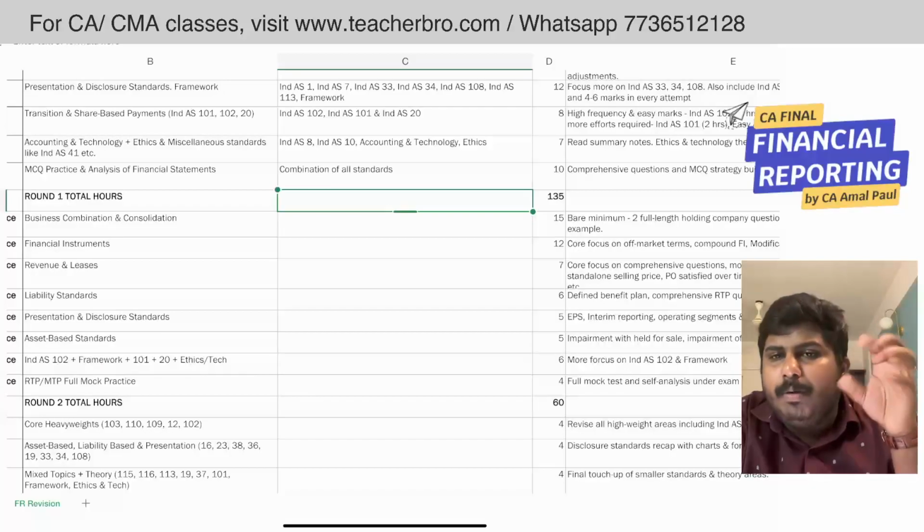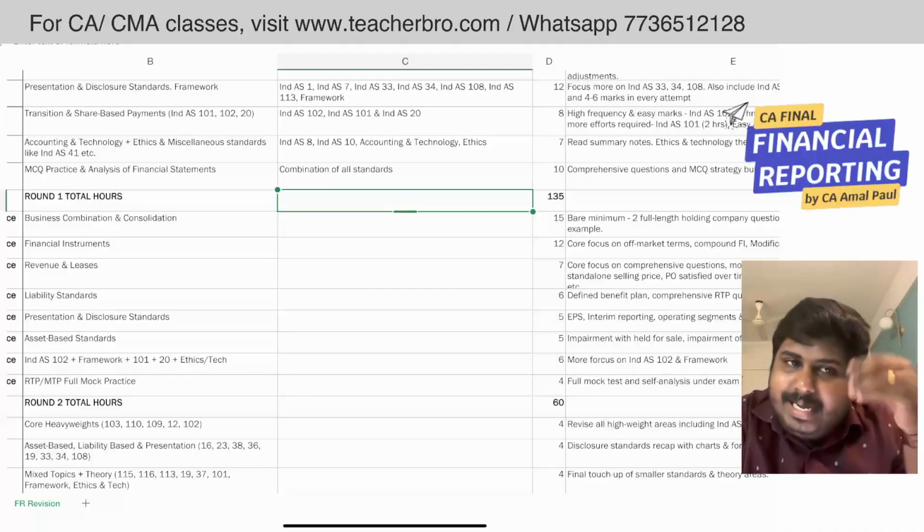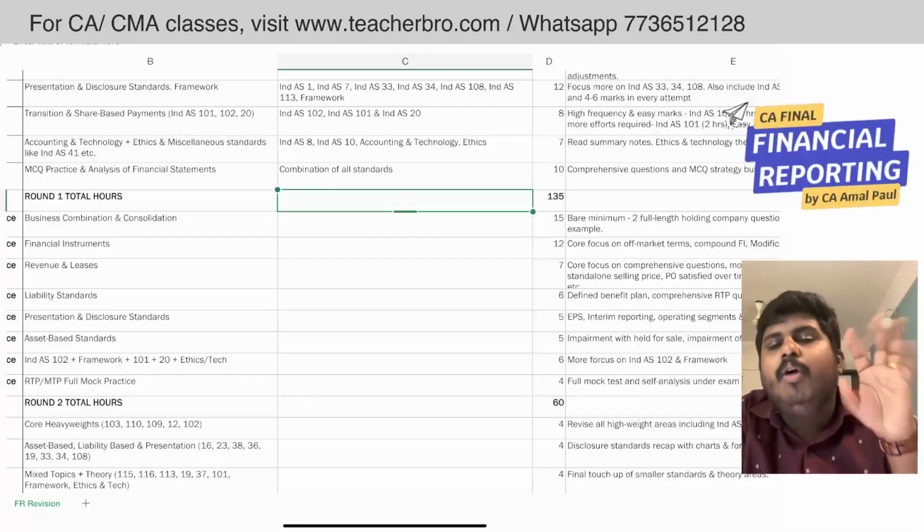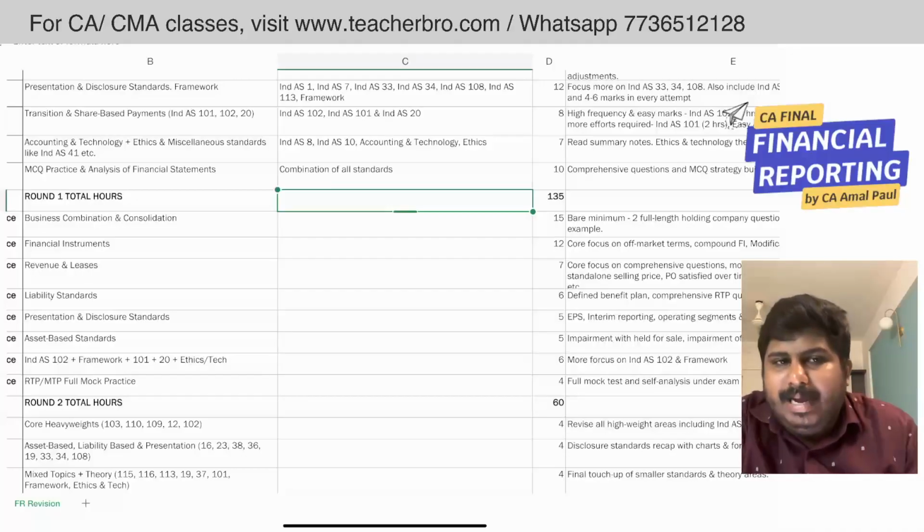Defined benefit plan, comprehensive RTP problems on Ind AS 12 and all. Spend another 6 hours on these kinds of areas. Then spend time on presentation and disclosure standards, wherein EPS, interim reporting, operating segment, and framework. These four areas you should focus on more and revise.